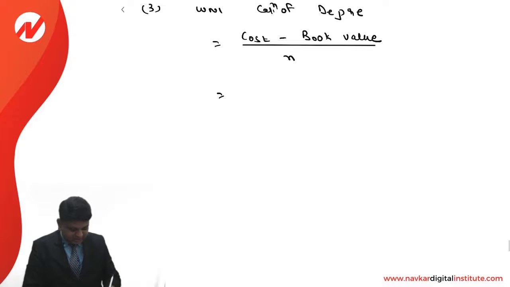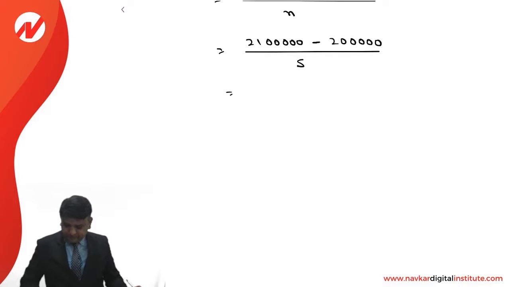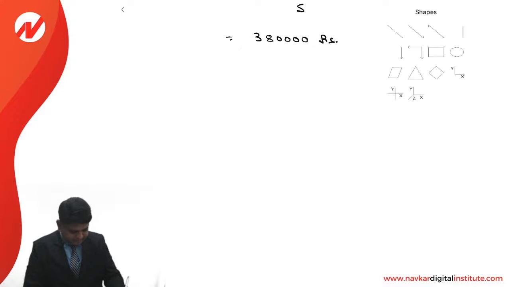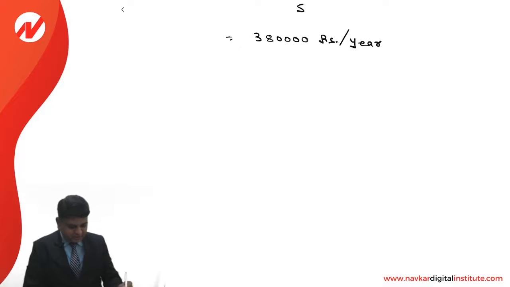It is an amount of 21 lakhs. What is the book value? Book value is 2 lakhs. Divided by how many years? It is 5 years. So 19 lakhs upon 5, that comes to 3,80,000 rupees per year. That is the way, first of all, we'll make the computation of depreciation.